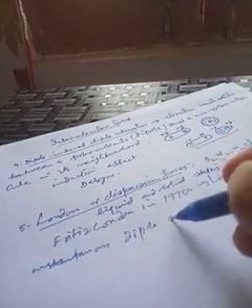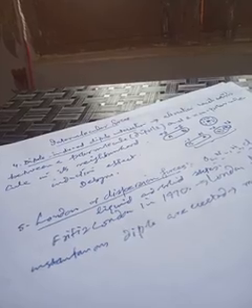Instantaneous dipoles are created by the momentary motion of electrons. For example, let's take the example of helium.